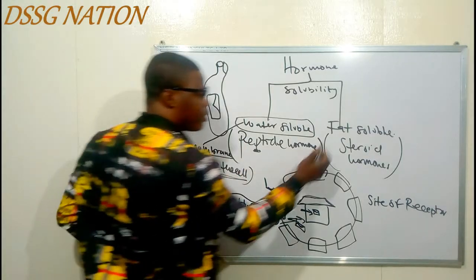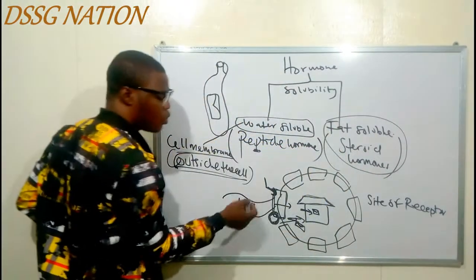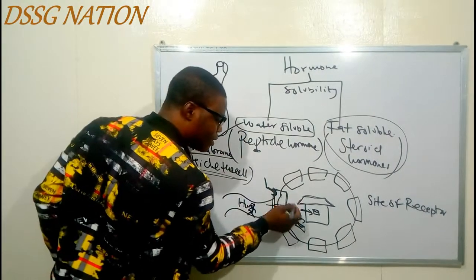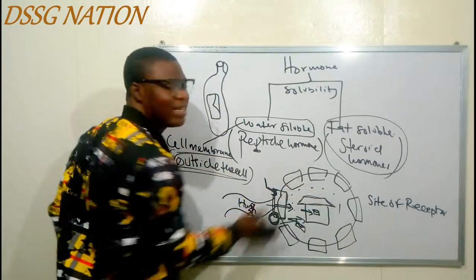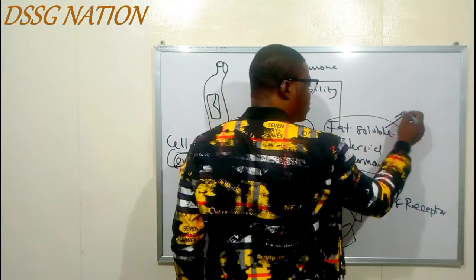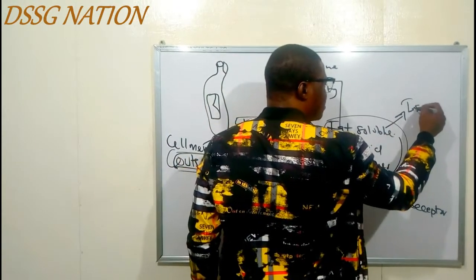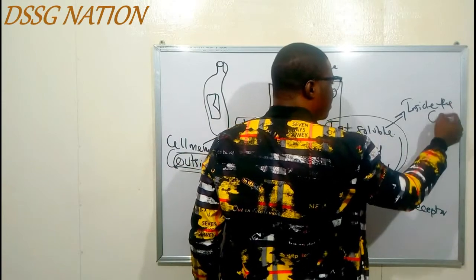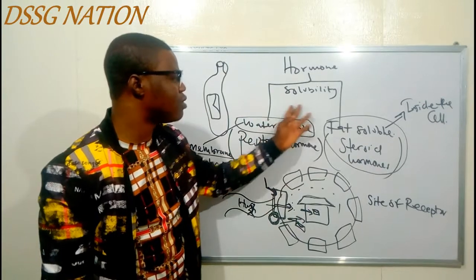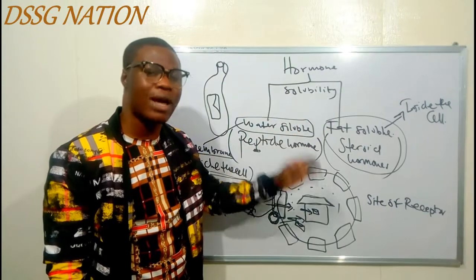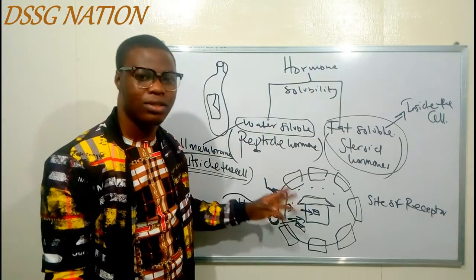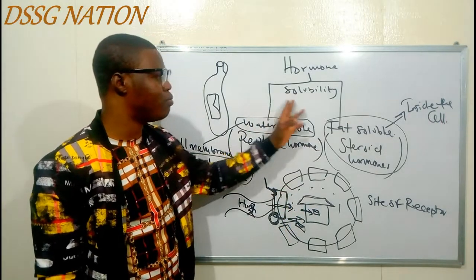Now, for the fat soluble hormones, they are able to cross, so they can enter through the gate. The gate man is going to open the door for them, so they can enter into the compound and then drop the letter inside the house. Which means the fat soluble steroid hormones, their receptor is inside the cell. And that is the reason for classifying hormones based on their solubility, just for us to know where they are going to bind. Is it on the cell membrane outside the cell or inside the cell? That is the reason for classifying them based on their solubility.